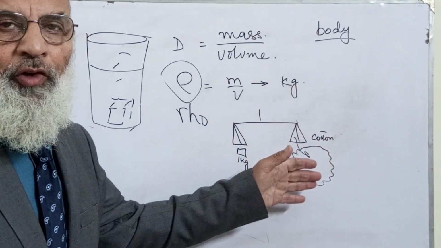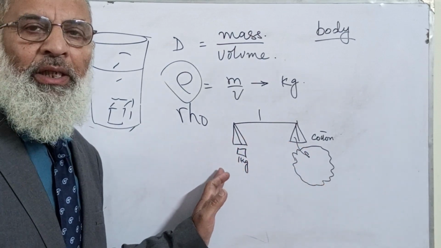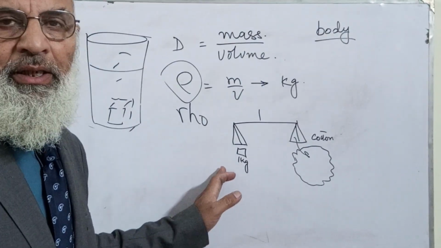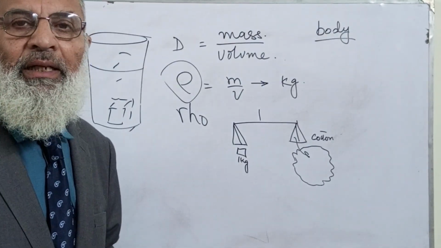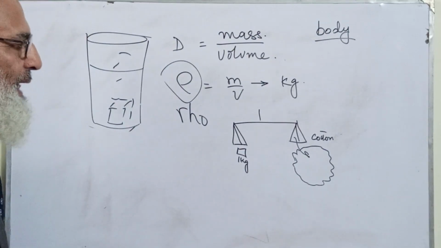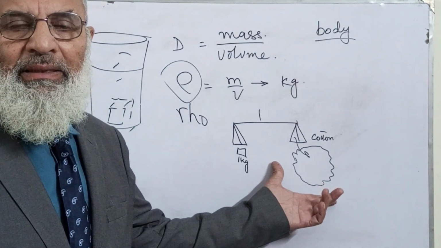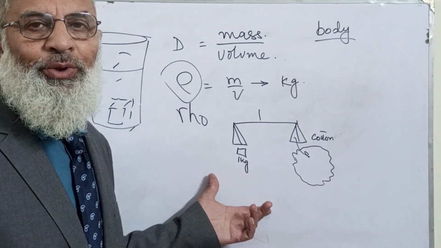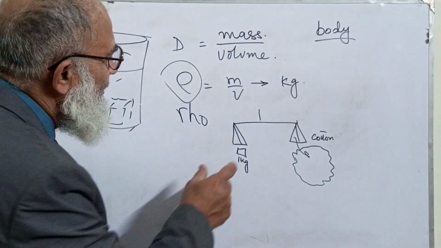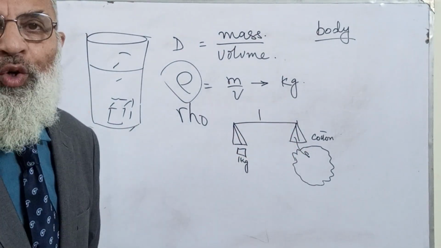Because the volume of cotton is different from the volume of the weight, there are always different densities. I can say this is more dense, so it has taken a very small space. This is less dense, so it has taken more space.